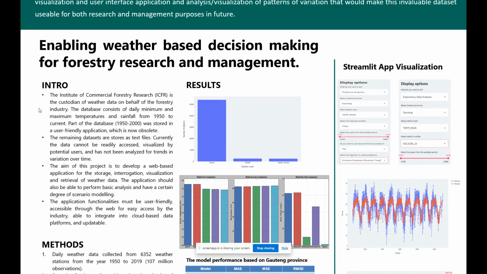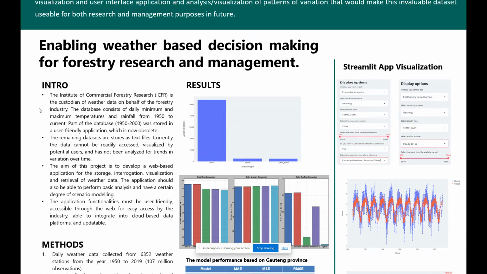The remaining data sets are also stored in text files, which currently cannot be accessed or visualized by the potential users within the research who want to do research in this field. So the aim of this project is to develop a web-based app where a user will be able to interrogate the data, visualize it, and also retrieve or download the data for whatever purpose he or she wants to achieve.